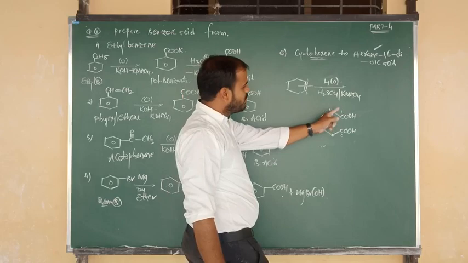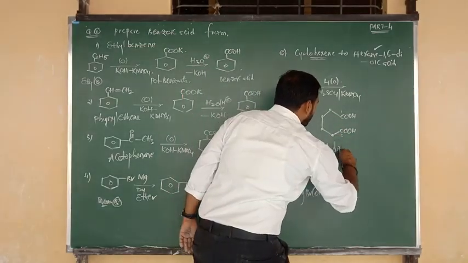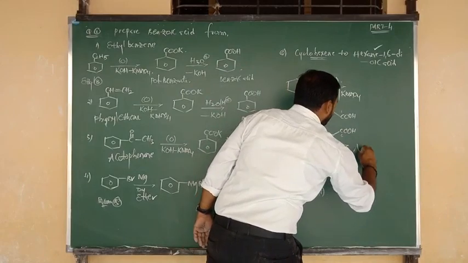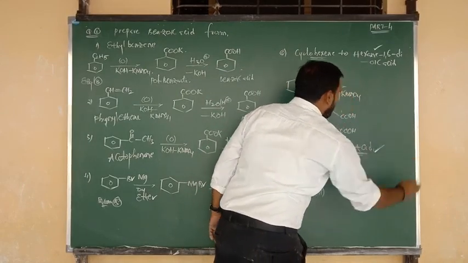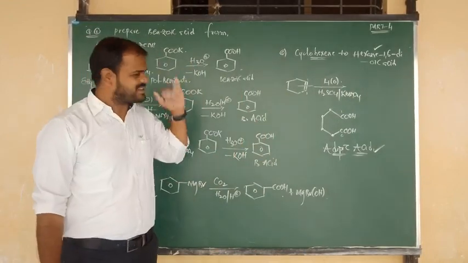Cyclohexene changes into hexane-1,6-dioic acid, and the common name of this compound is adipic acid. You should know that name, very important.